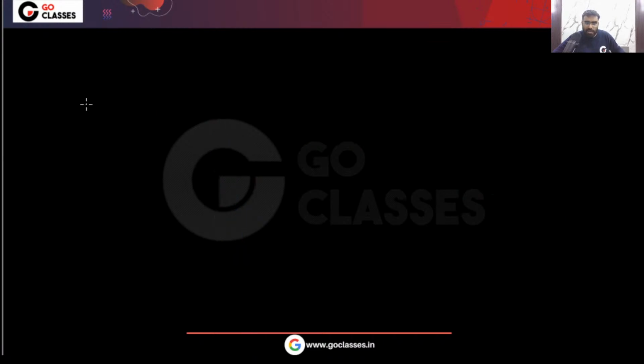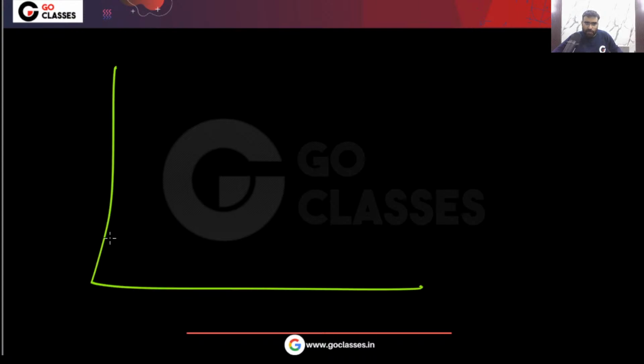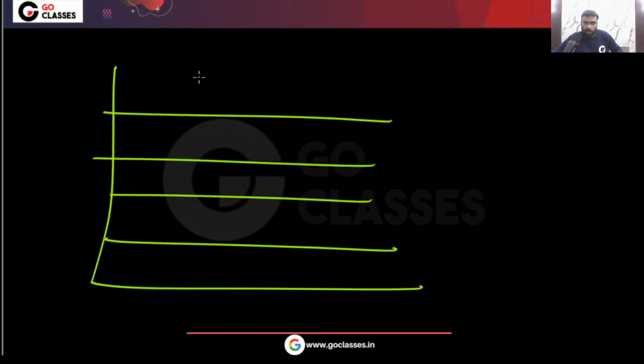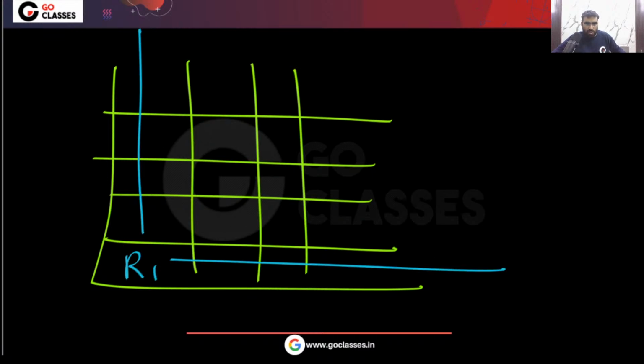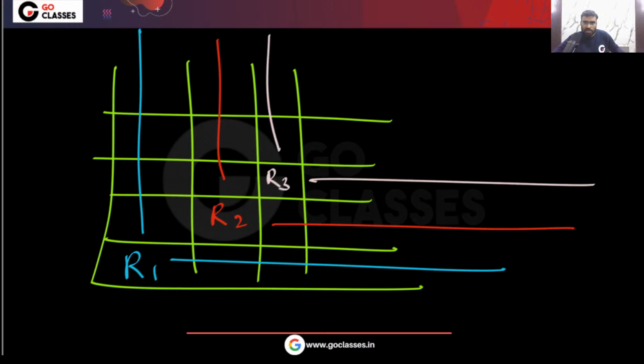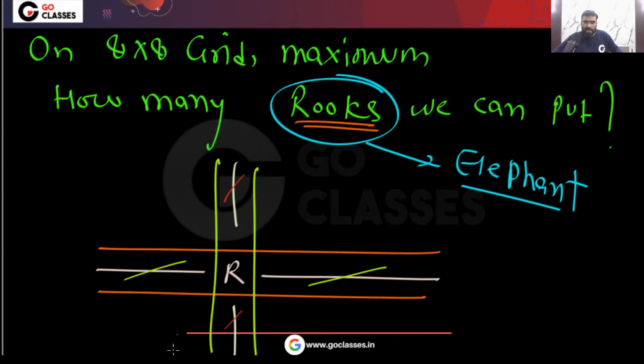So maximum how many can I put? Very simple. If you have an 8 by 8 board, I can put one rook here. Now this is gone and this is gone. I can put the next here. Now this is gone, this is gone. I can put the next here. So basically, diagonally I can put a total of 8. Is this clear?